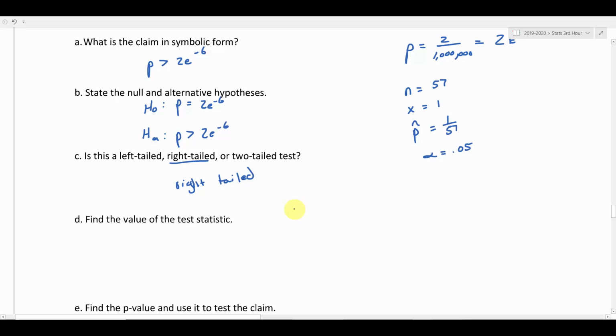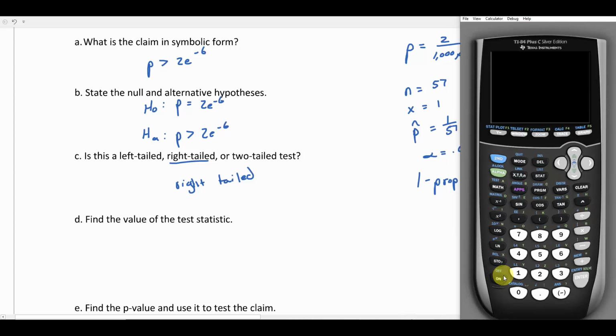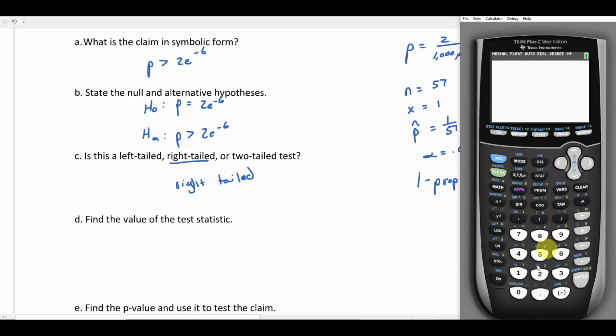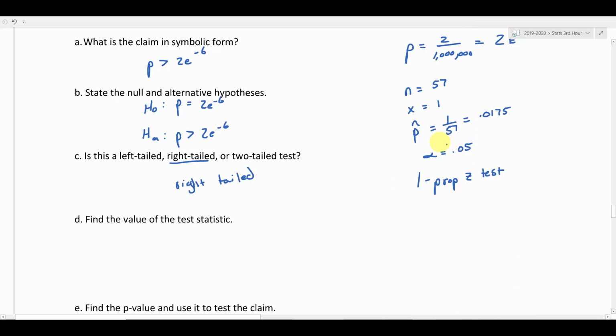So I've got everything set up now. I just need to know what actual test I'm going to run. This particular test is being done on a proportion, so this is going to be a 1 prop z-test. And I want to start finding the value of the test statistic. So I'm going to take my proportion, this 1 out of 57, which in its decimal form is 0.0175. I'll double check that, 1 divided by 57. Yep, 0.0175. That's my sample proportion.